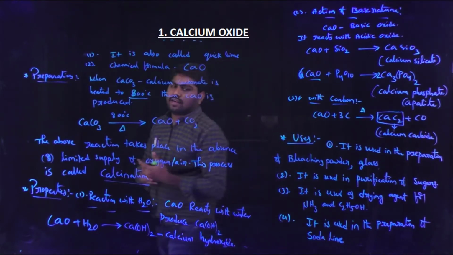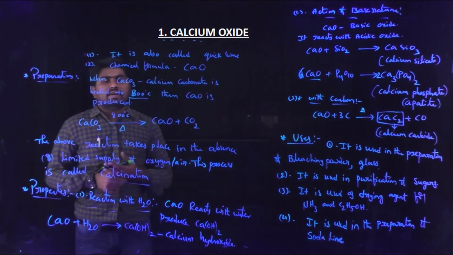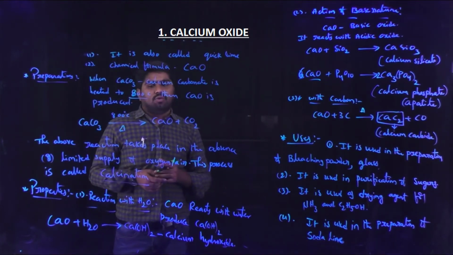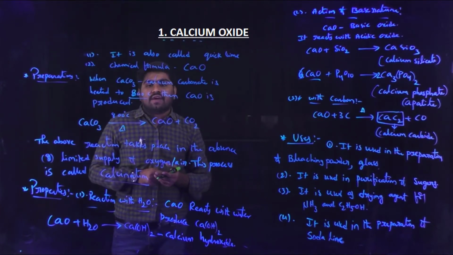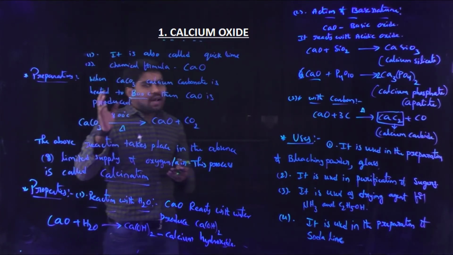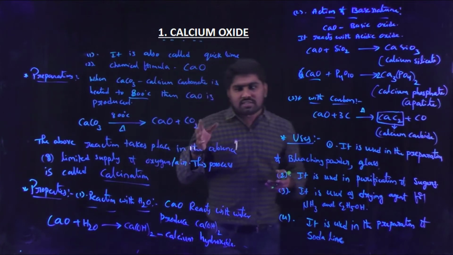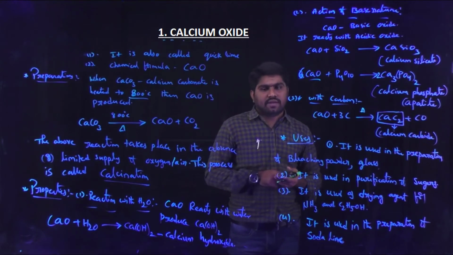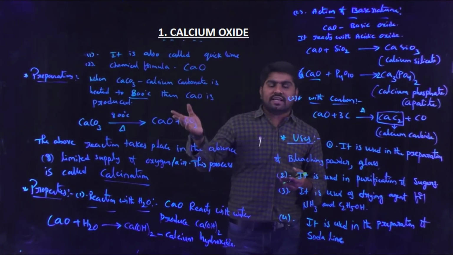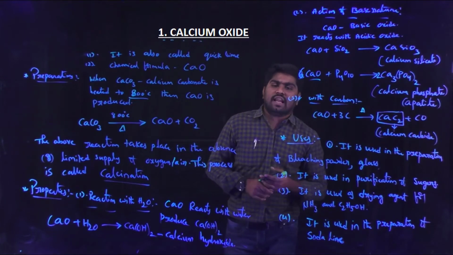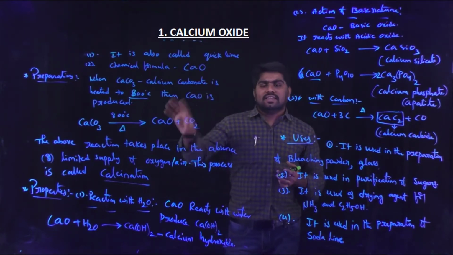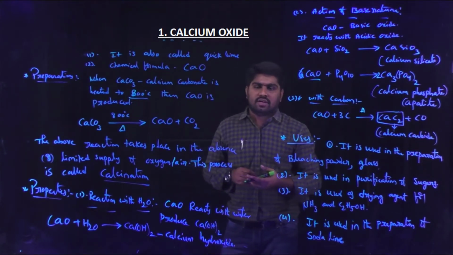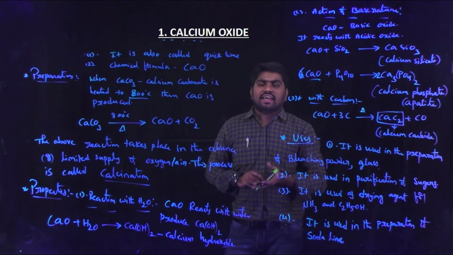Again, I am repeating that calcium oxide is also called quicklime. The chemical formula of calcium oxide is CaO. Now coming to the preparation of calcium oxide, when calcium carbonate is heated at high temperatures like 800 degrees centigrade, calcium oxide is prepared. The reaction is CaCO3, heating at 800 degrees centigrade, produces calcium oxide plus CO2. Generally, this reaction takes place in the absence or limited supply of oxygen or air. So this process is called calcination.